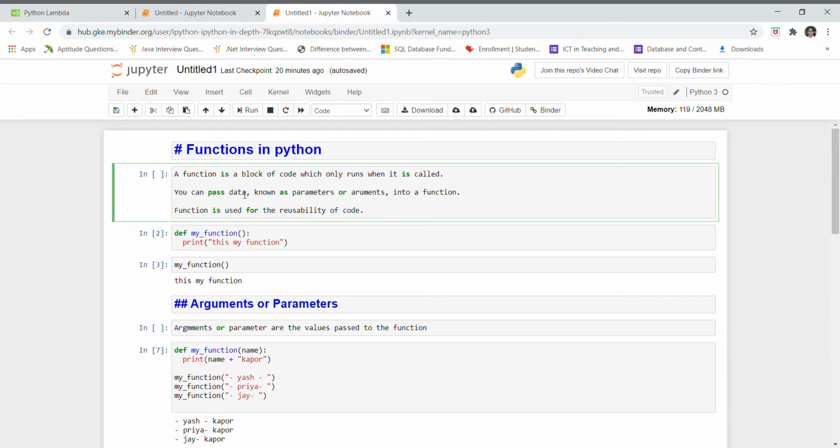You can pass data known as parameters or arguments into a function. What is a parameter and an argument? We will learn further. A function is used for code reusability.